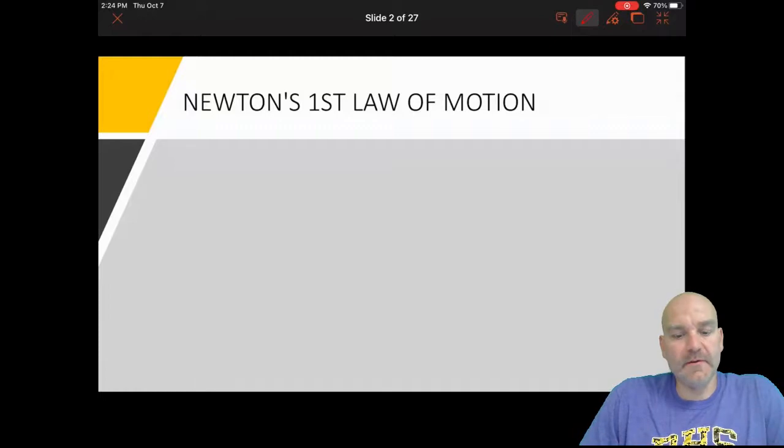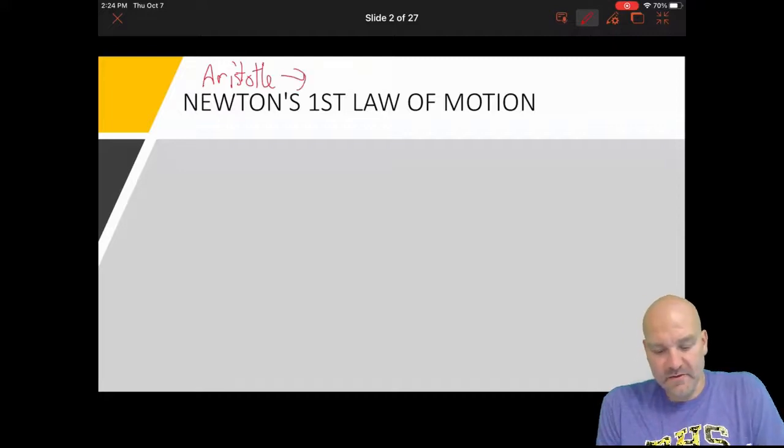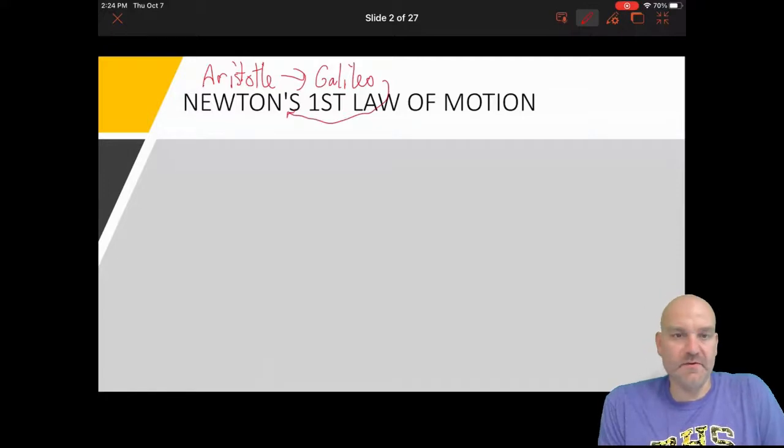So here, welcome to the first topic in Unit 2. It's going to be centered around Newton's laws of motion. So this is his first law, but Isaac Newton isn't necessarily the first person to make these discoveries. You've got Aristotle, and after Aristotle you have Galileo, and then we come to Isaac Newton. Some of Aristotle's ideas are still around. Some of Galileo's ideas are definitely around, and I'll highlight those as we go.